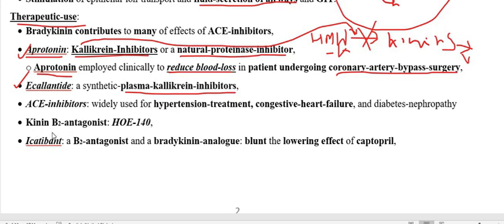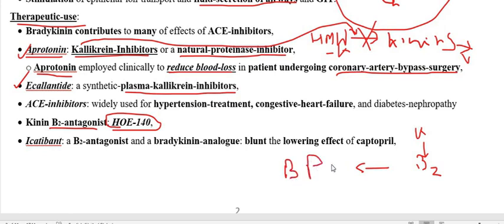The kinin beta 2 antagonist is HOE 140. So HOE 140 is the beta 2 antagonist. What will happen when bradykinin and kallidin act on the beta 2 receptor to produce vasodilation? It is going to reduce the blood pressure. So when you use an antagonist of the beta 2 receptor, this is going to inhibit the lowering of blood pressure.